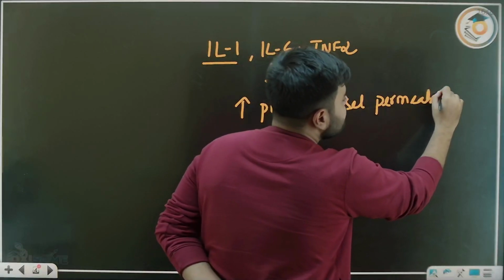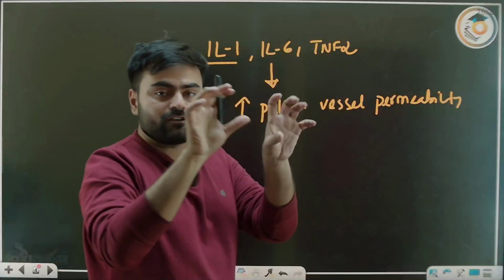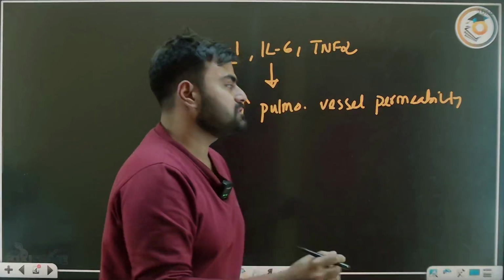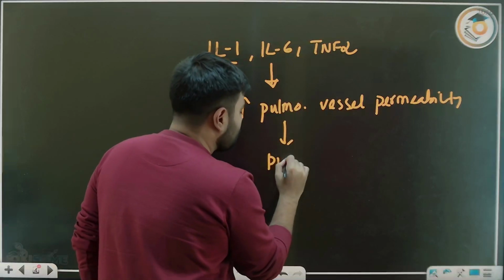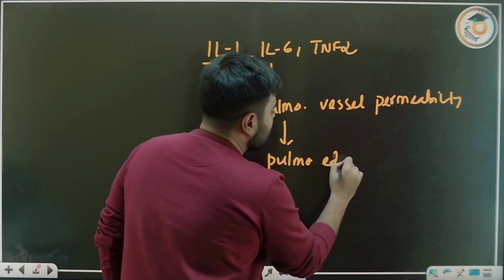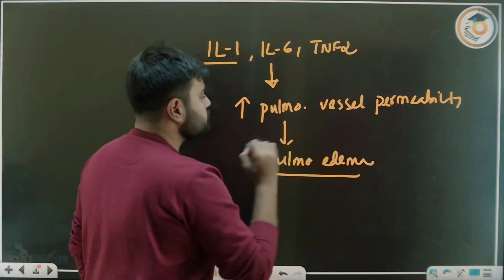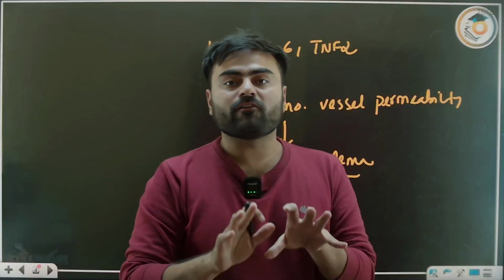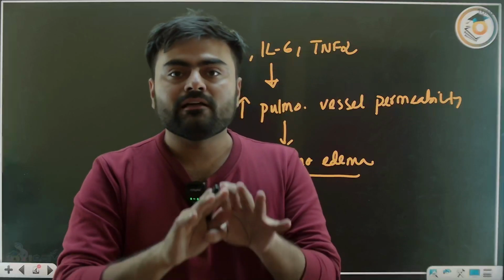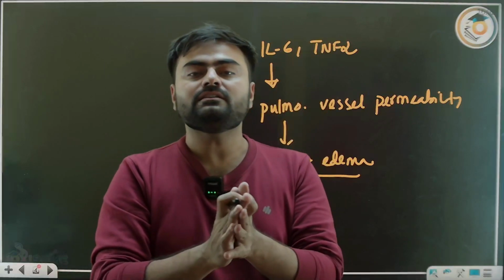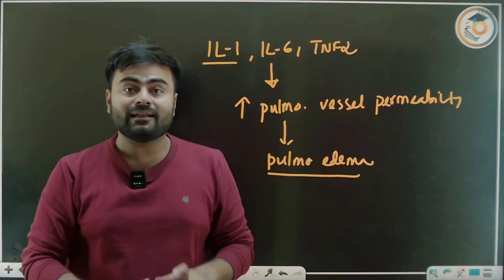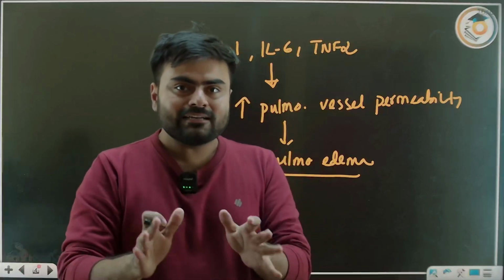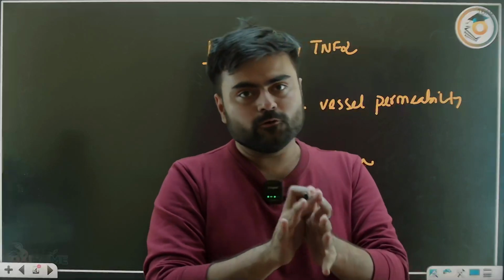So permeability of the pulmonary vasculature is increasing, and as the permeability increases, there is pulmonary edema. So that is the mechanism of ARDS. There is inflammation, permeability is increased, and there is pulmonary edema, and this is a non-cardiogenic cause. That is not due to heart failure.